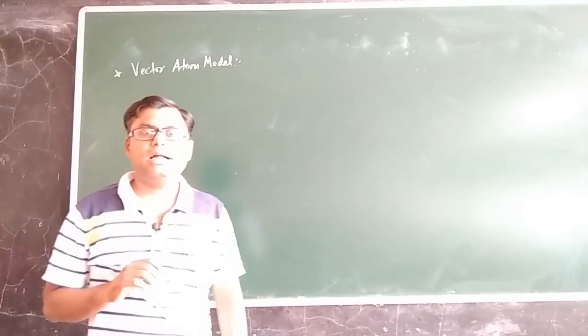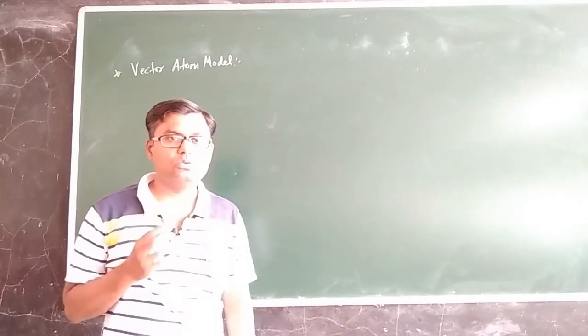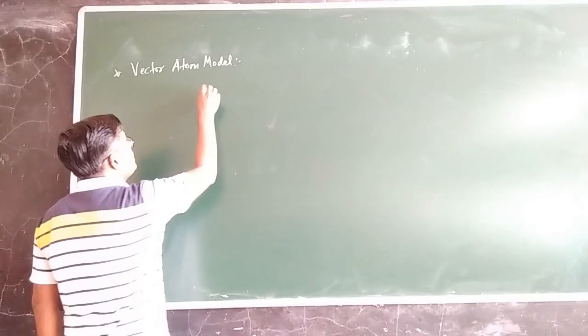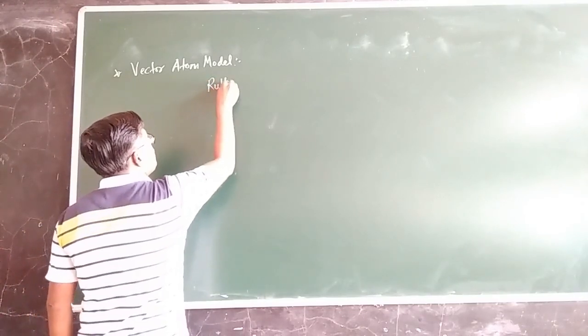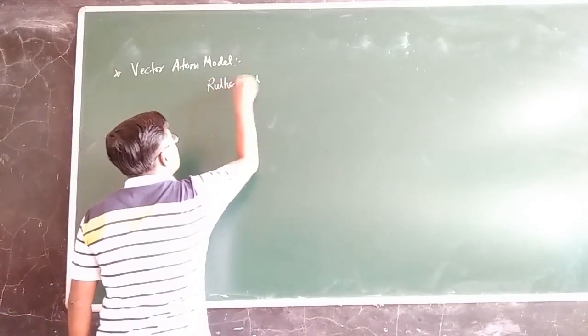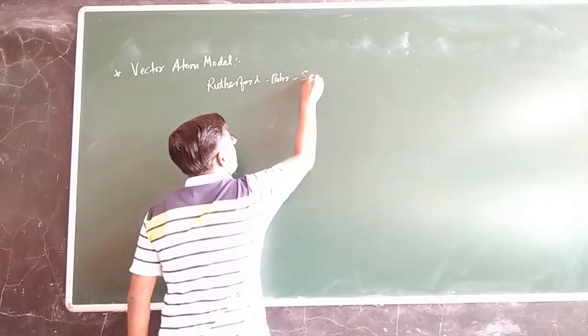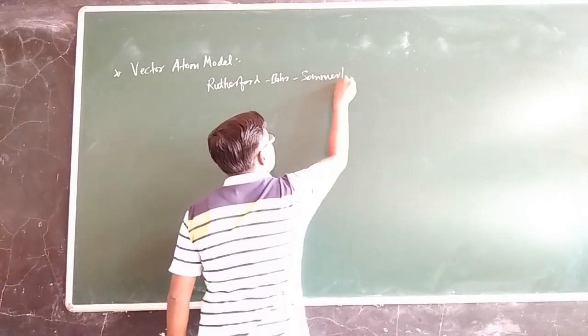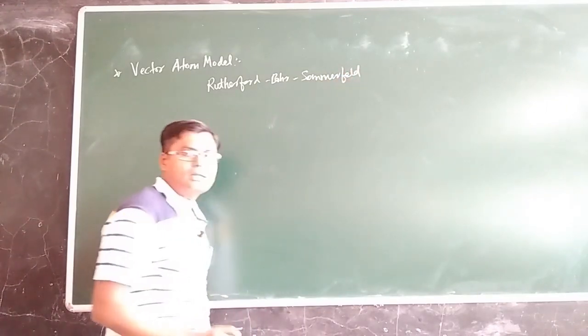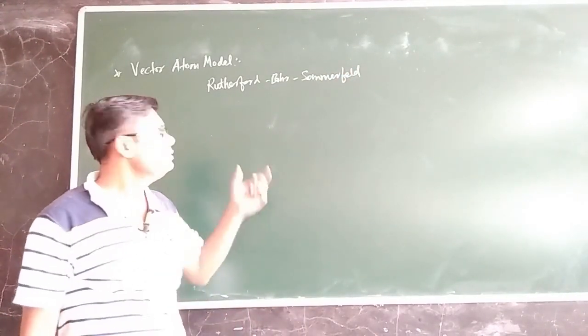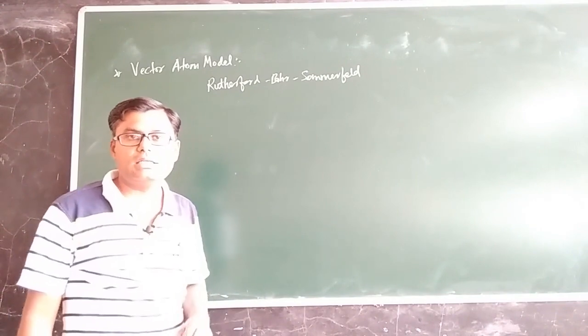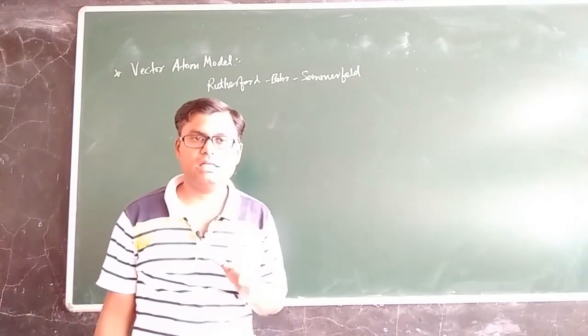Actually this vector atom model is an extension to the Rutherford, Bohr, Sommerfeld atomic models. There are two important characteristics of the vector atom model.